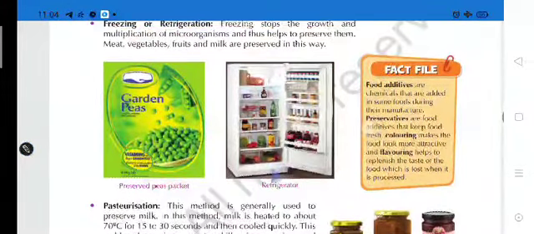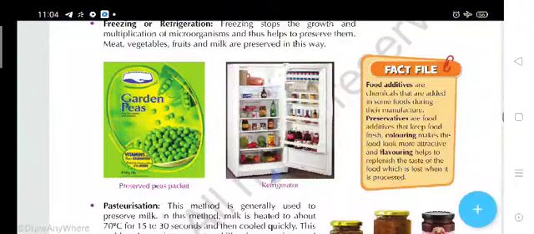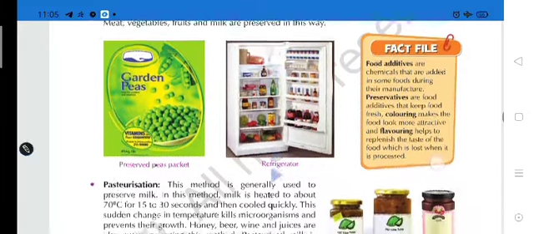So, preserved peels packet. Students, have you seen in a mall some packets which contain dry peanuts and other dry fruits like this, and this is the picture of a fridge? Have you seen?